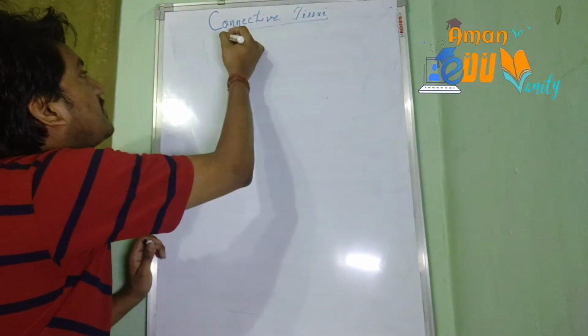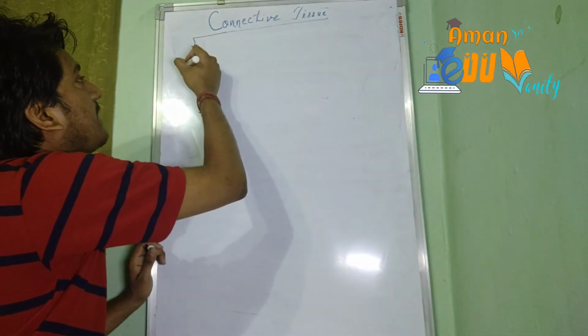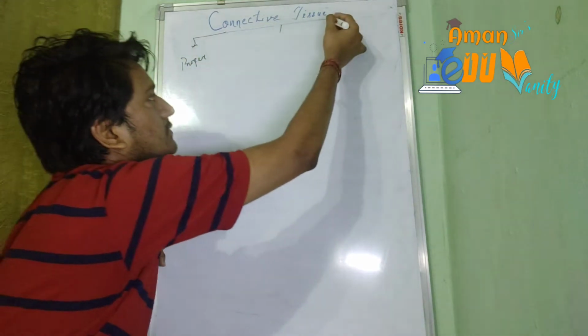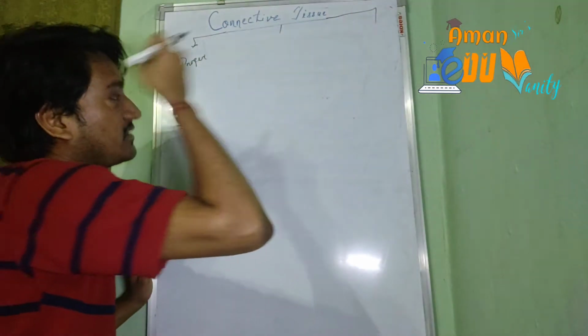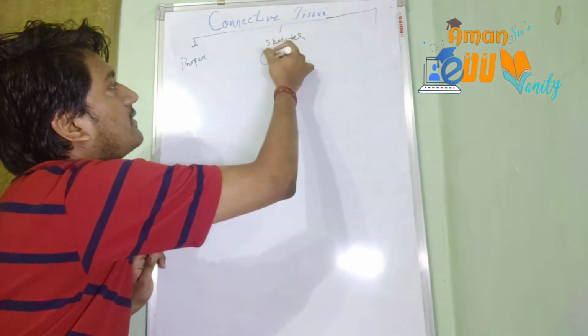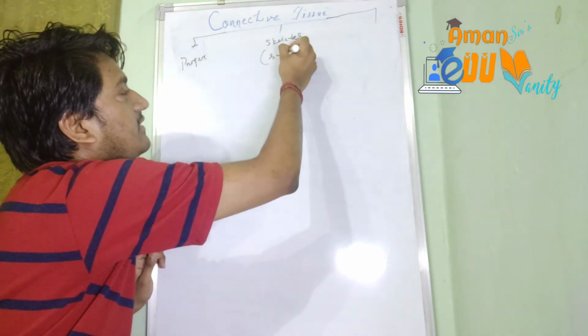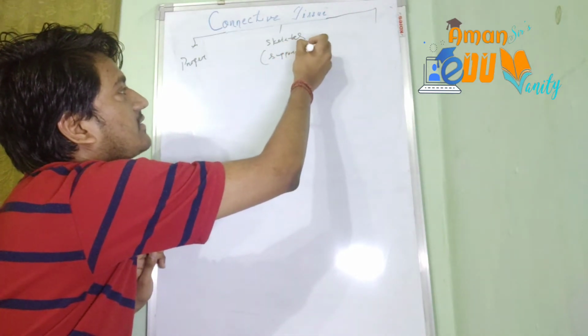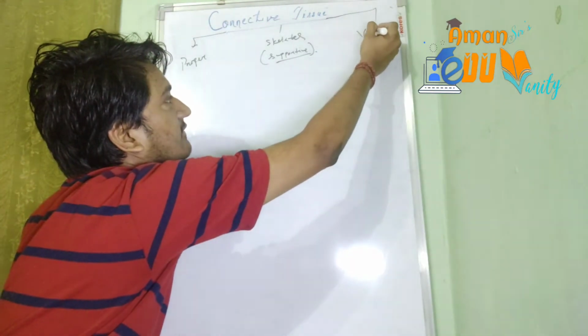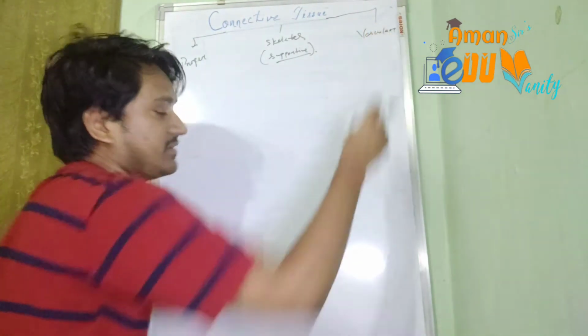The connective tissue is basically divided into three parts. The proper connective tissue. The second one is the skeletal connective tissue. Skeletal could also be called supportive connective tissue. And the third one is vascular connective tissue.